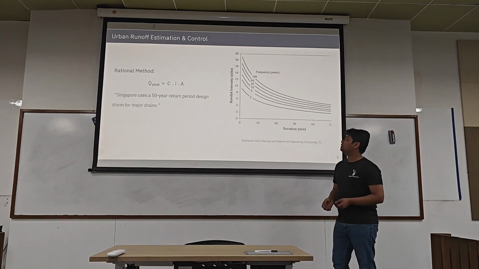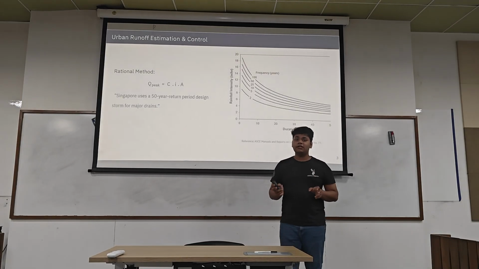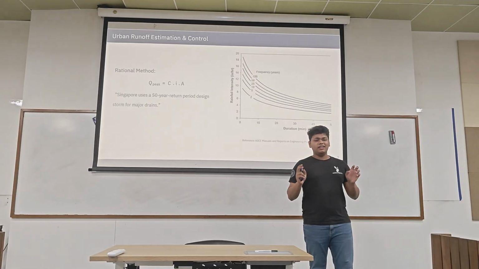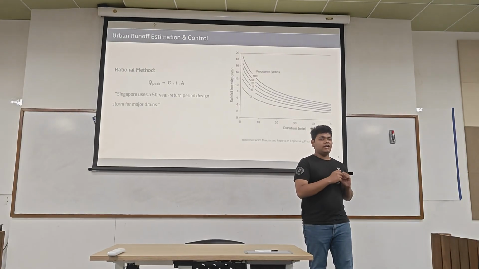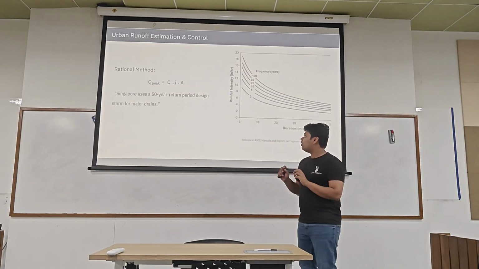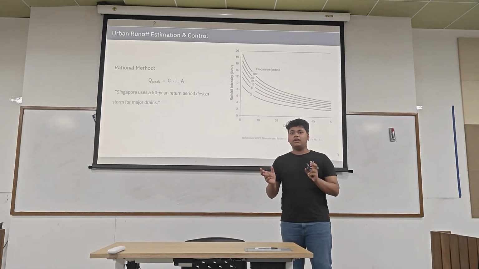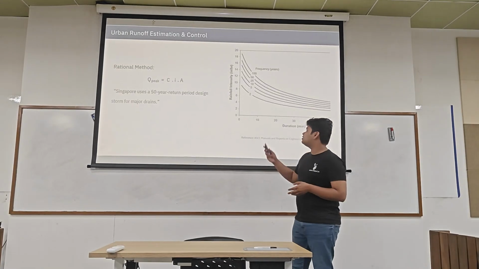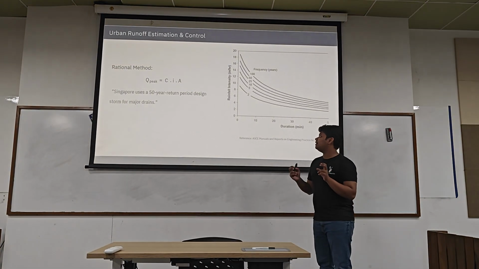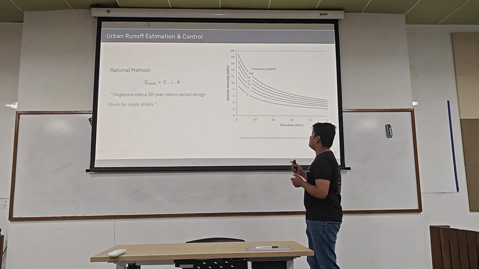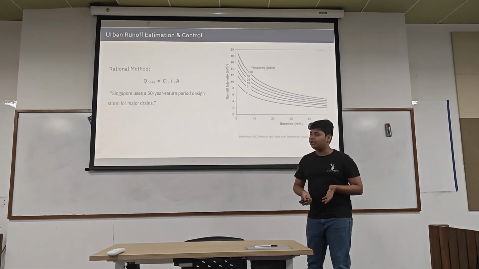Singapore considers a 50-year return period rainfall and has built all the major tunnels and drainage systems based on that. To calculate Q peak, the surface runoff peak, they use the traditional rational formula, where C is the coefficient of runoff, I is the intensity, and A is the catchment area.